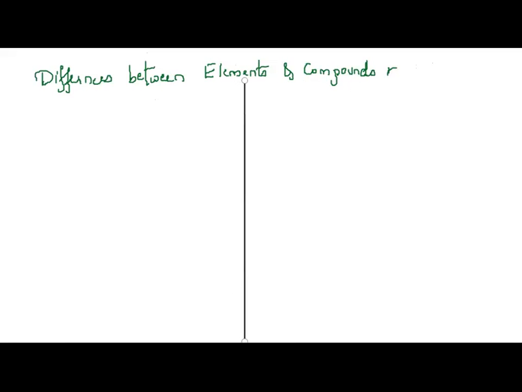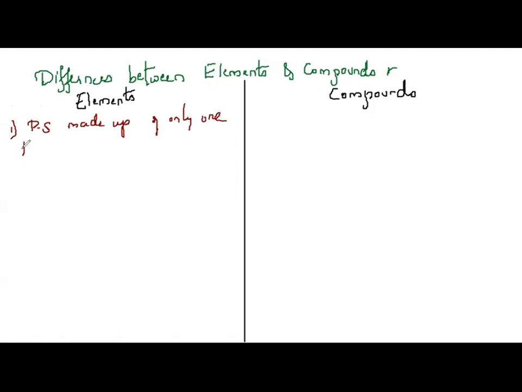I will write elements here, and here we'll take compounds. So what are elements and compounds? Let us talk about the properties one by one, and then we'll go to the differences. First one, elements. What is the definition? Elements are pure substances made up of only one kind of atoms.